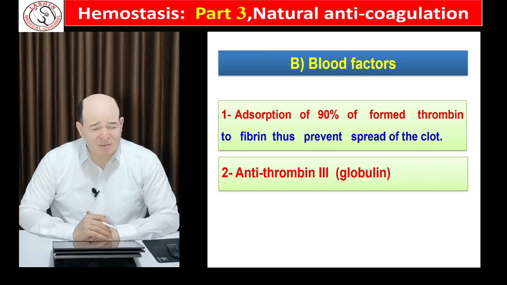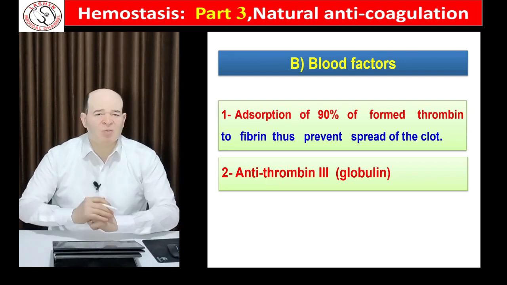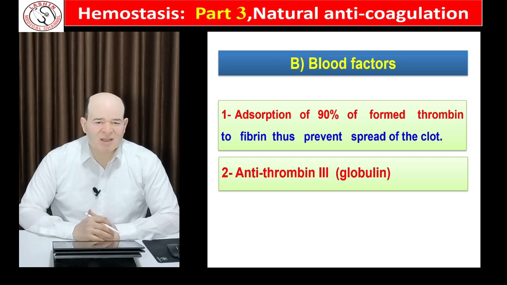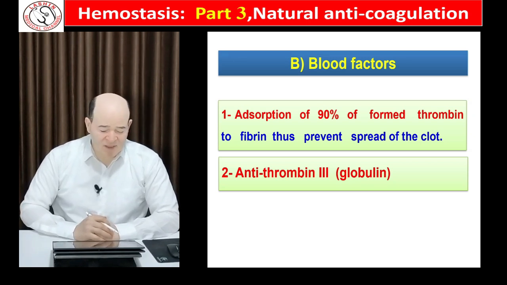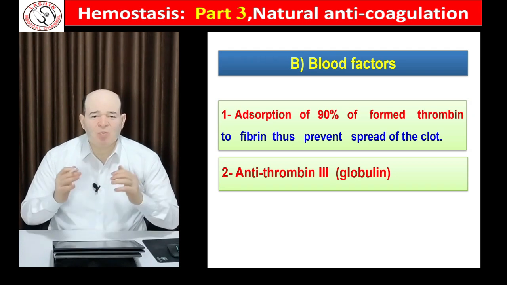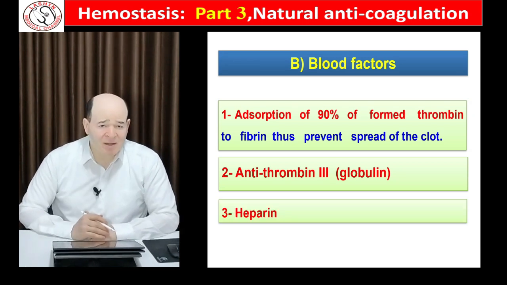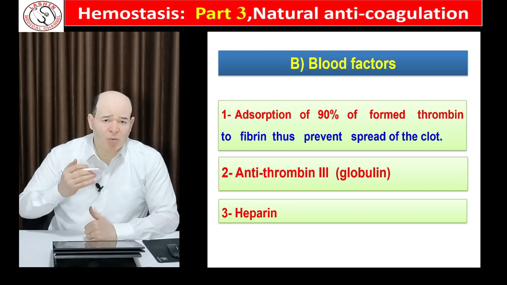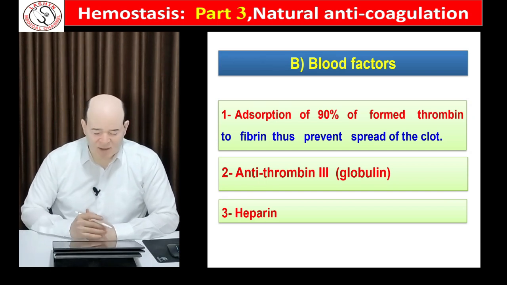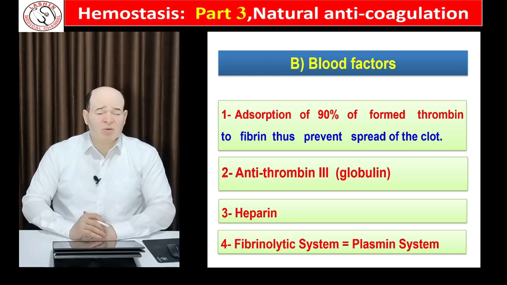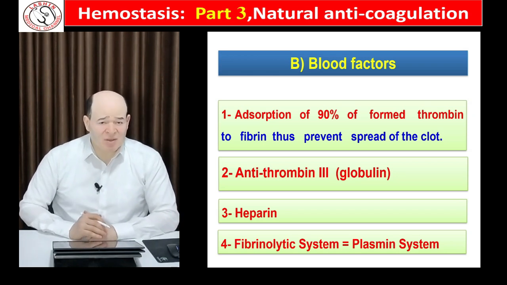The remaining 10%, which can escape to the blood, finds too many antagonizing factors, such as antithrombin 3, which binds and antagonizes the escaped molecules of thrombin. The third mechanism is heparin, a naturally released substance from our mast cells and basophils, and it is an important activator for antithrombin 3. The fourth important mechanism is the presence of the fibrinolytic system or plasmin system.